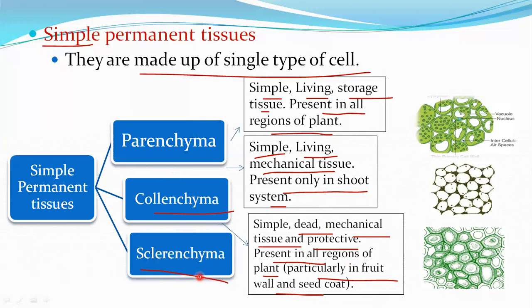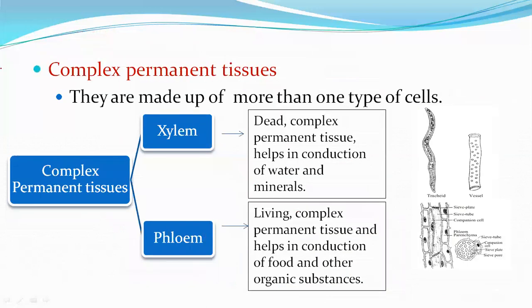Let us move on to the complex permanent tissue. Here, as the word tells, complex means it is made up of more than one type of cell. Simple permanent tissue is made up of a single type of cell. Complex permanent tissue is made up of more than one type of cell. These complex permanent tissues are divided into xylem and phloem. Complex permanent tissue is also known as vascular tissue or conducting tissue because they are involved in the movement of various substances in the plant body. This movement is known as translocation.